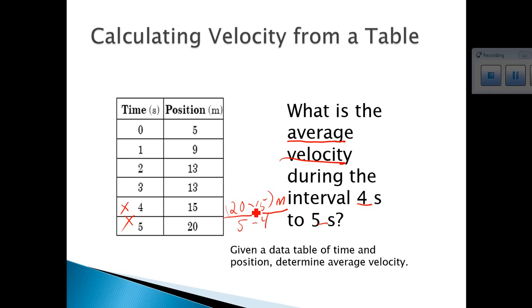So I took the last number, subtract the first number. The last number, subtract the first number. And therefore, the average velocity here will be 5 divided by 1, which is just 5 meters per second. And you can check this one off on your student data sheet.